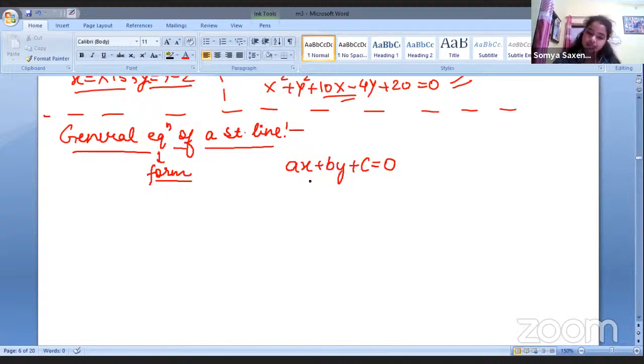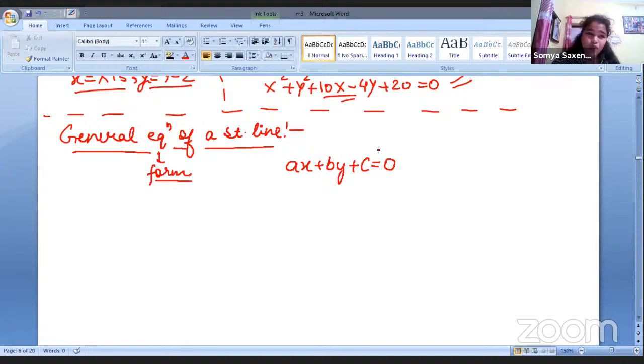Now, this is the general equation of a straight line, but it is not of our use till the time we are finding something from it.